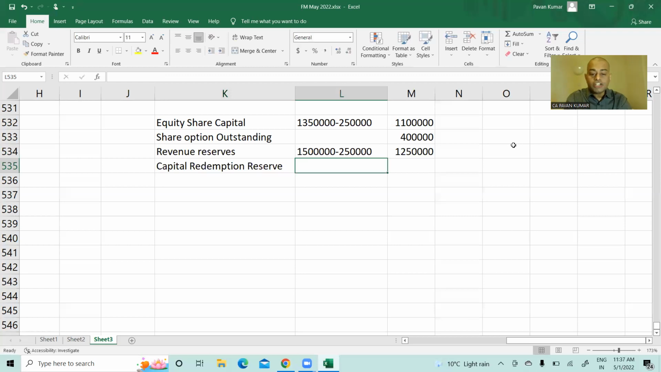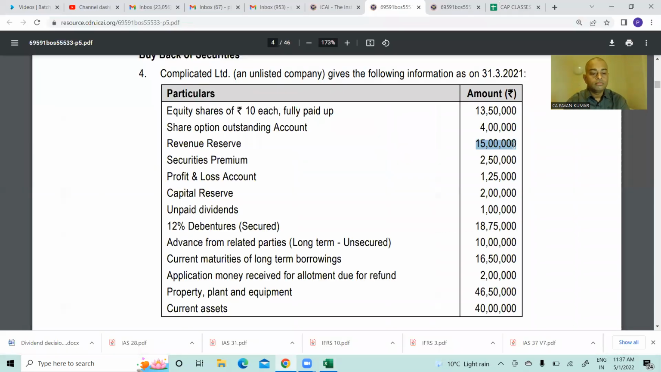Next line, capital redemption reserve. Just now you created capital redemption reserve, no? 2,50,000. You see, this put together is actually the previous year's revenue reserve. Now it is split between revenue reserve and CRR. That's all.